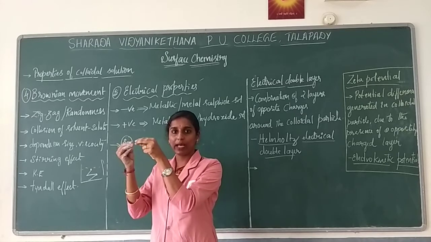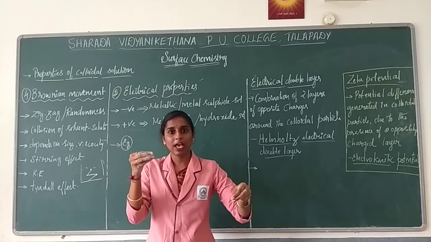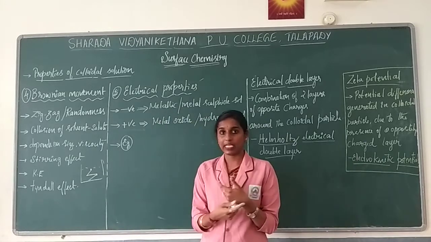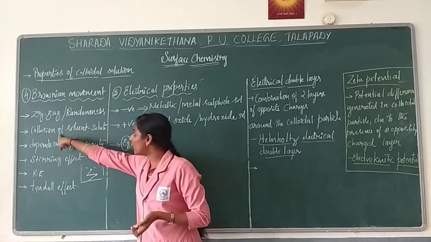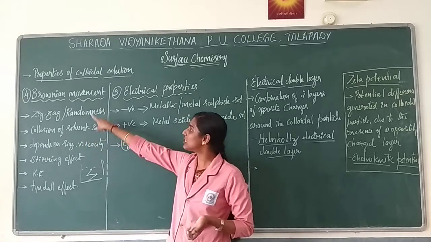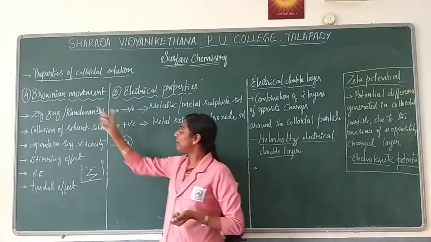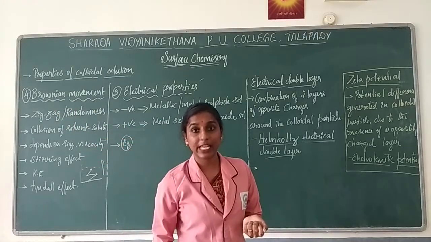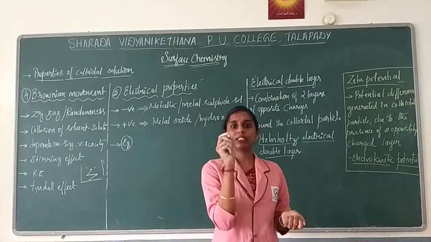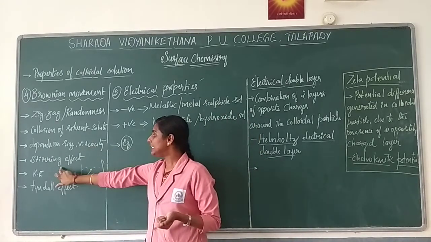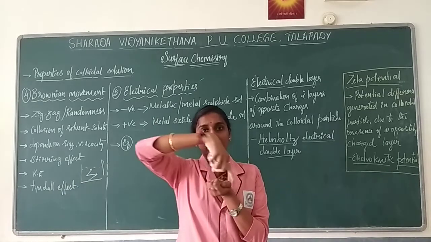Once it collides with one particle, it moves to another side. In this way the movement of the particle can be seen in a zigzag manner because of the collision of the solute and solvent. That is Brownian movement. Mainly, the particle's movement does not depend on the nature of the particle. It depends on the size of the particle as well as the viscosity. And here, continuous movement of the particle will be there.